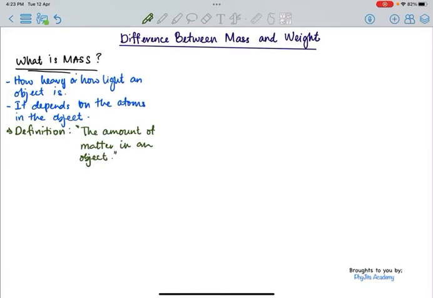The amount of matter shows how many atoms there are in an object. So if an object is light, the number of atoms in the object is lesser than in an object which is heavy.